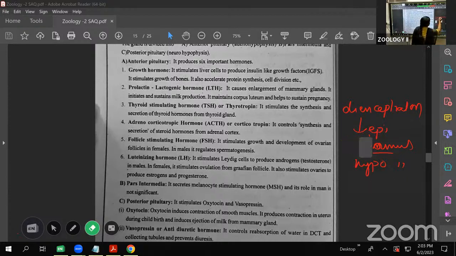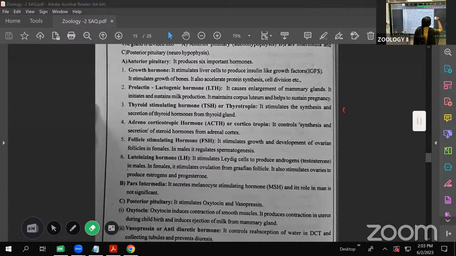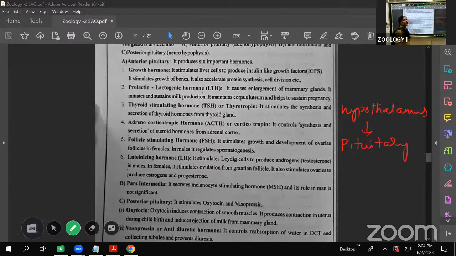So mainly in the diencephalon, the thalamus, epithalamus, and hypothalamus are present. Below the hypothalamus, a pea-shaped structure is there, which we call the pituitary gland. We already discussed this pituitary gland. This is the master gland. It controls all the endocrine glands.